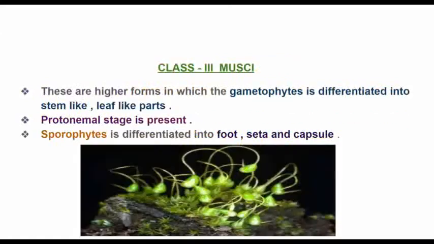Next, we will move on to Class 3, that is Musci. These are higher forms in which the gametophyte is differentiated into stem-like and leaf-like parts. Here the protonemal stage is present, that is, the earlier stage is present. Sporophyte is differentiated into foot, seta and capsule. For example, Funaria. See the picture for Funaria.